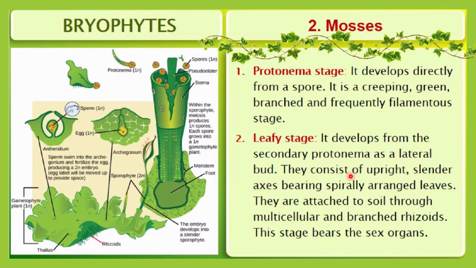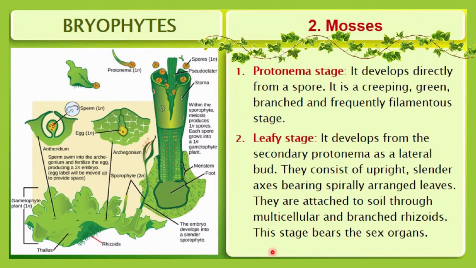They consist of upright structures like this, and a slender axis bearing spirally arranged leaves. They are attached to the soil through multicellular and branched rhizoids. Here you can see the rhizoids. These are root-like structures. True roots are absent, but root-like structures, the rhizoids, are present. Let me repeat, they are attached to the soil through multicellular and branched rhizoids.